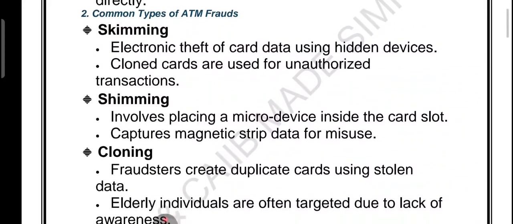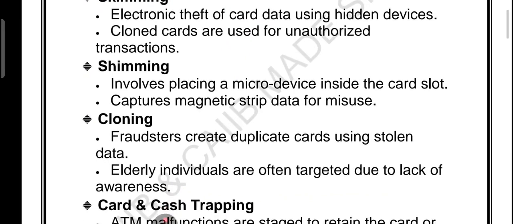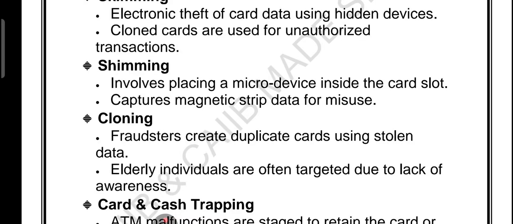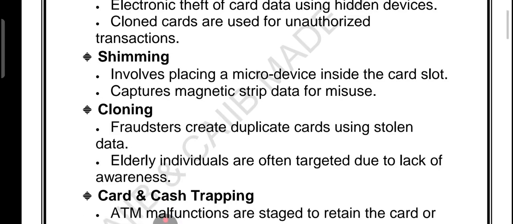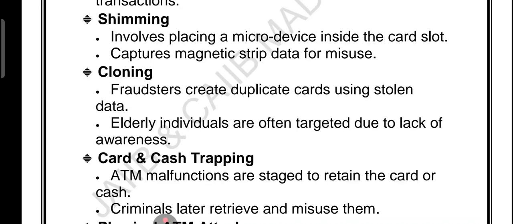What are the common types? First one is skimming, which means a hidden device steals your card data, which is then used to make a fake card. Skimming means a tiny device inside the card slot captures card information for misuse. Then cloning. Cloning means fraudsters create a duplicate card using stolen information. Older people are often targeted.